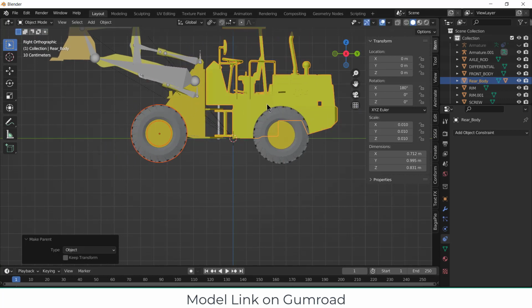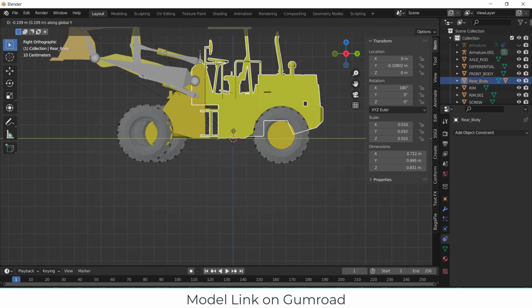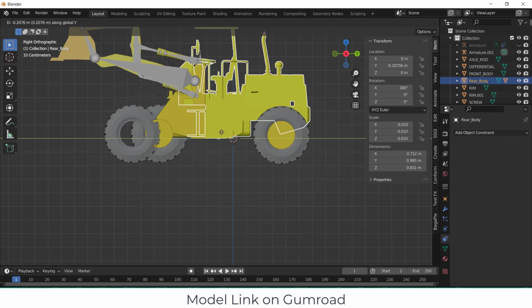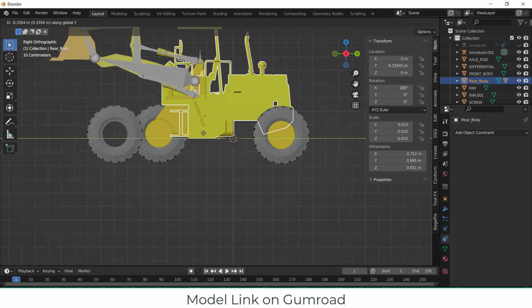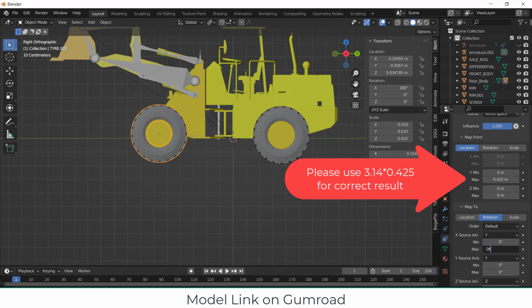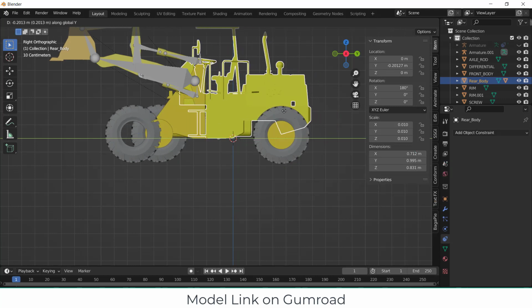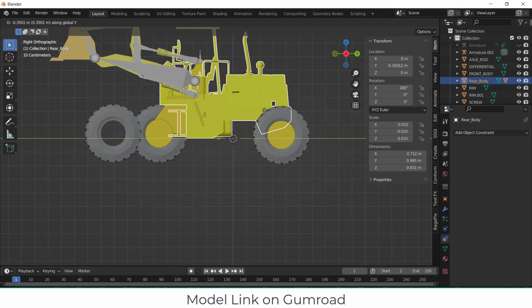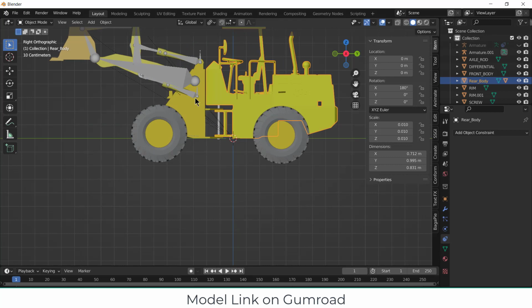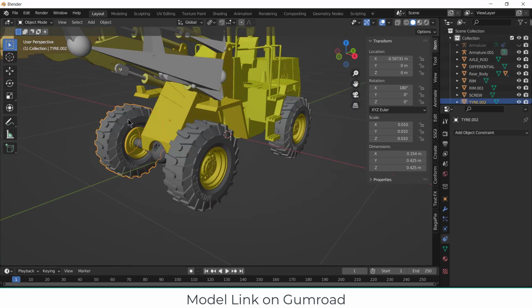One more thing I have to do is select this and click on extrapolate. Now select this and press G Y, it's rotating in the wrong direction. So use minus 360 degrees. G Y. Yeah, it's now great. Select this and select this, press Ctrl P, object.